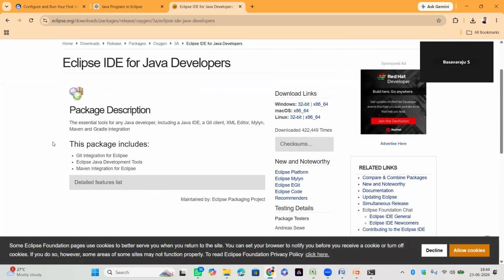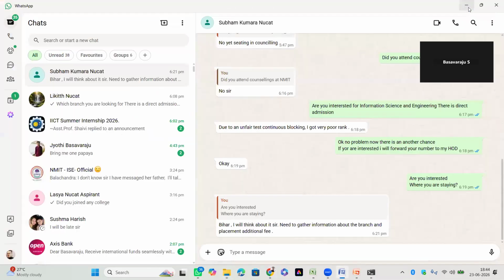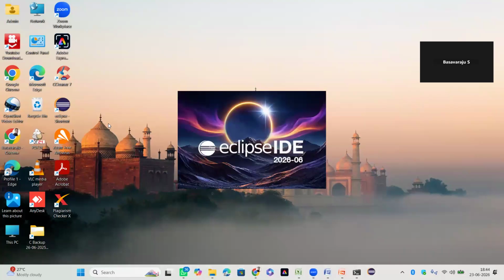Then you have the versions for Windows 32-bit or 64-bit, if it's Mac OS, if it's Linux OS. Since I'm using a Windows operating system, you have to download this Eclipse IDE for Java Developers. Once you download, you'll get an exe file. Just double click and continue the procedure, agree to all the licenses and install it. Once you install your Eclipse IDE, you will get a shortcut like this. So you have to click over here, and this IDE will come up.